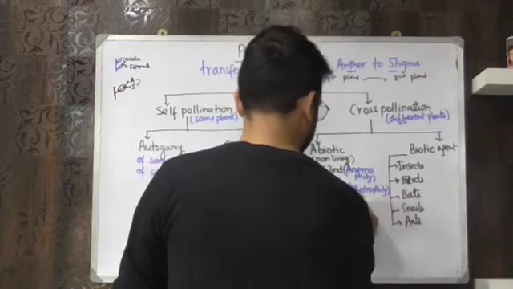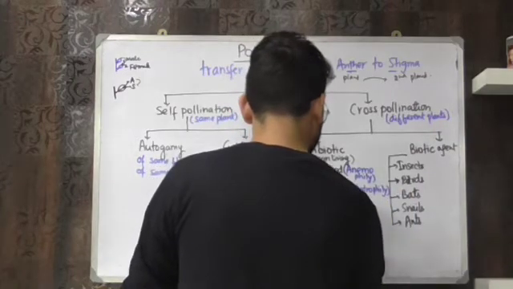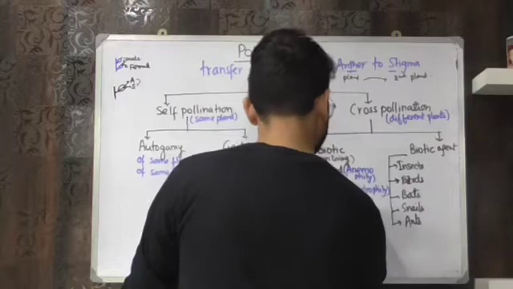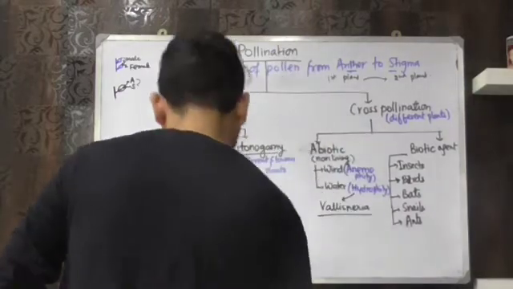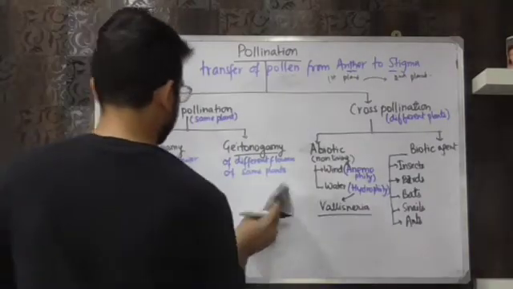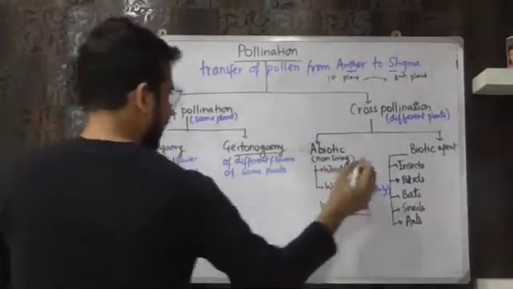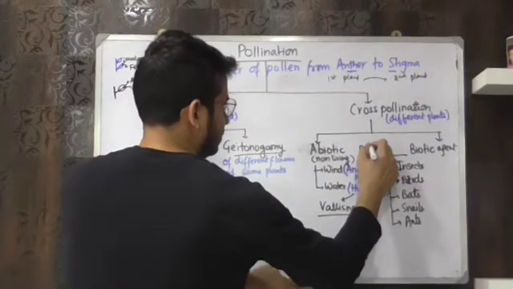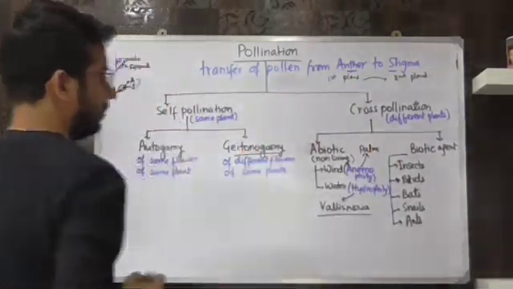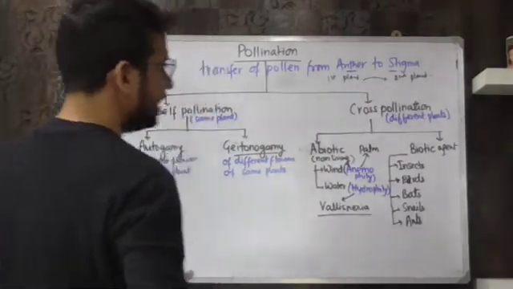Hydrophily occurs in the Vallisneria plant. I will erase this part. As an example of anemophily, write down the palm plant. Examples.